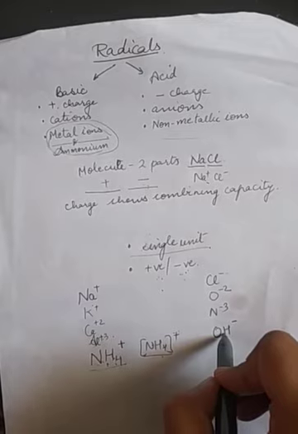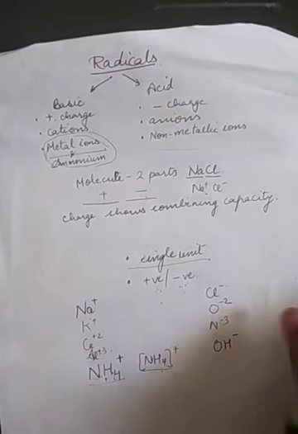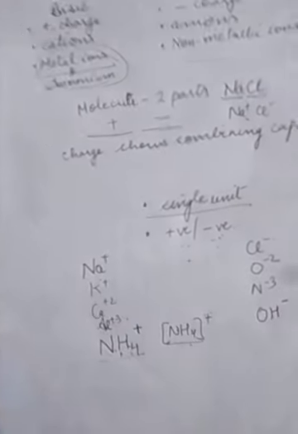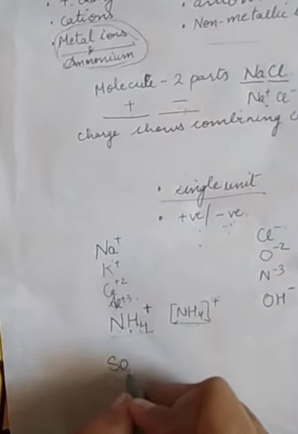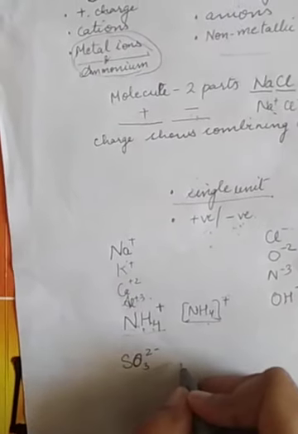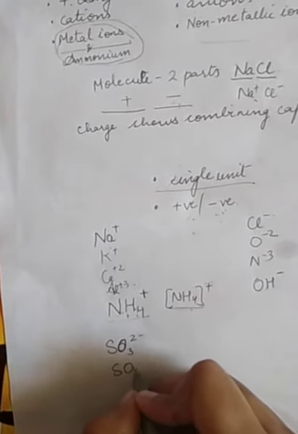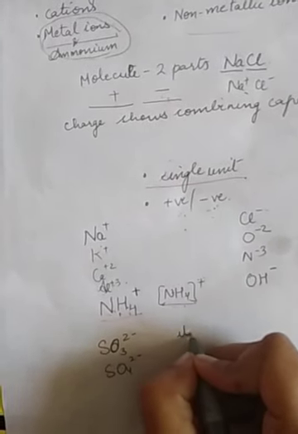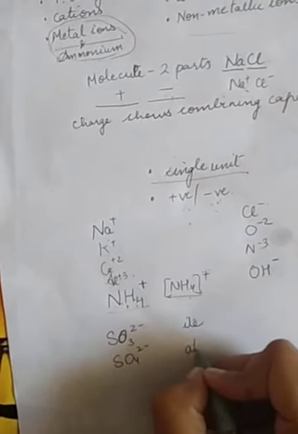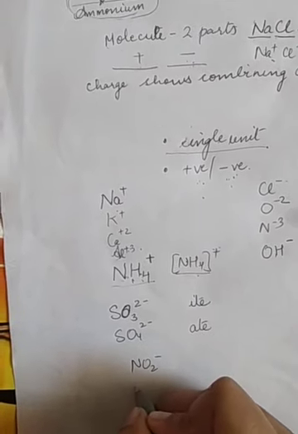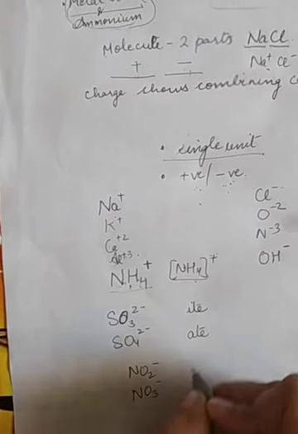Now I can talk about two more radicals: sulfite, SO3 2 minus, this O is capital only, right, and SO4 2 minus. This is sulfite and this is sulfate, right, and nitrite, NO2 minus, NO3 minus nitrate.